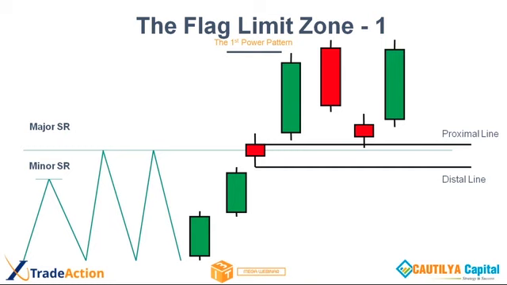So instead of a base candle, what if there is a momentum candle? Then what happens?